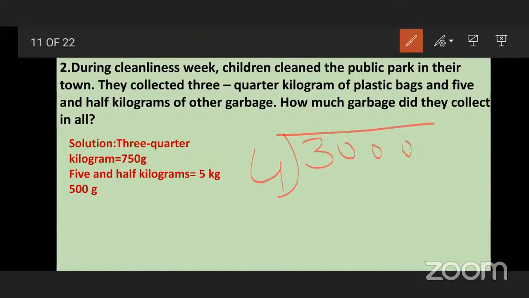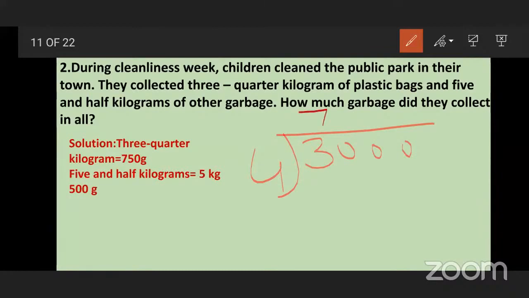So in 4's table, 30 is there? No. So which is the nearest smaller number than 30? Yes, 28.